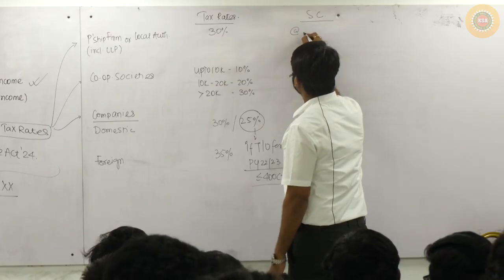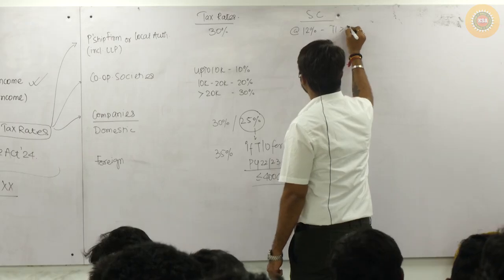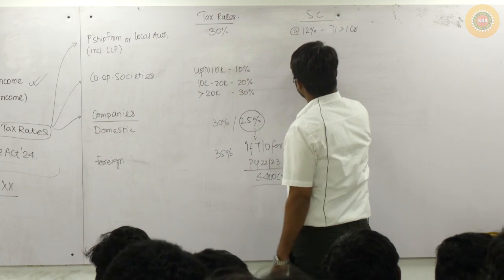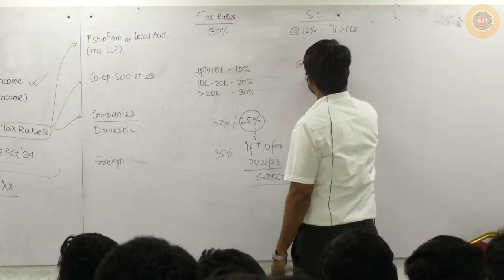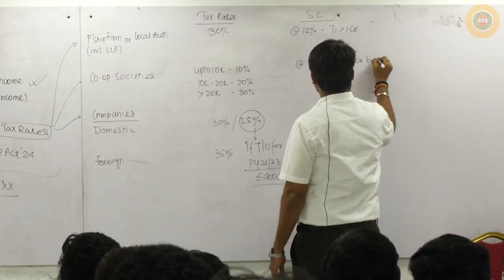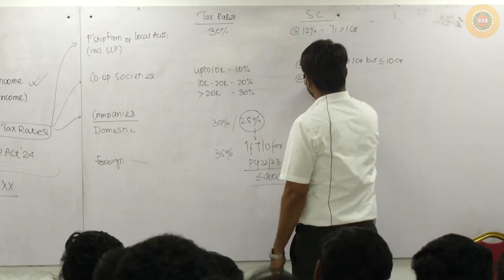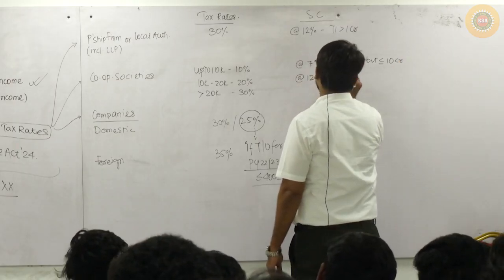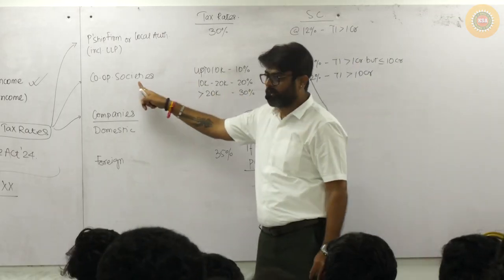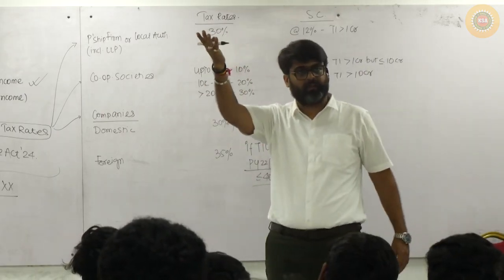So surcharge will be at the rate of 7% if the total income is greater than 1 crore but less than or equal to 10 crore, and that surcharge rate will be 12% if the total income is more than 10 crore. In the case of cooperative society, this is the surcharge rate. Everywhere you will apply those surcharge rates.